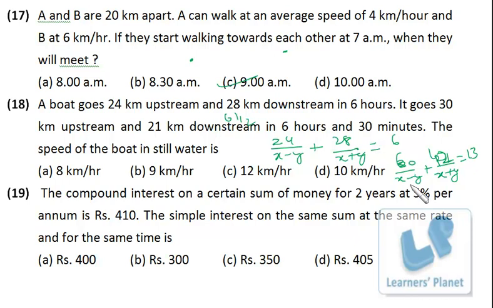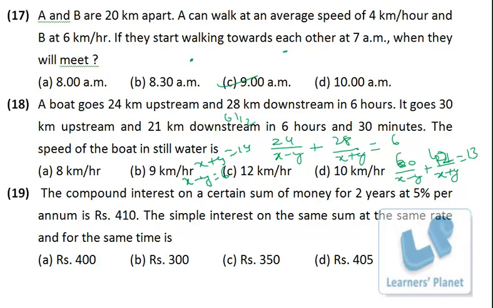That means x minus y and x plus y, chances are they should be factors of 60 and 42 respectively, right? So suppose I assume a factor of 60 as 10. So 60 by 10, that is 6. So 13 by 2 minus 6, that is 1 by 2, that means 42 by x plus y would be 1 by 2. So if x minus y is 10, x plus y cannot be 6. So that is ruled out. Suppose I take x minus y as 6. Then 60 by 6, that is 10. So 42 upon x plus y is 3 by 2. So 42 upon x plus y must in that case be 3, so x plus y is 14, and x minus y is 6.